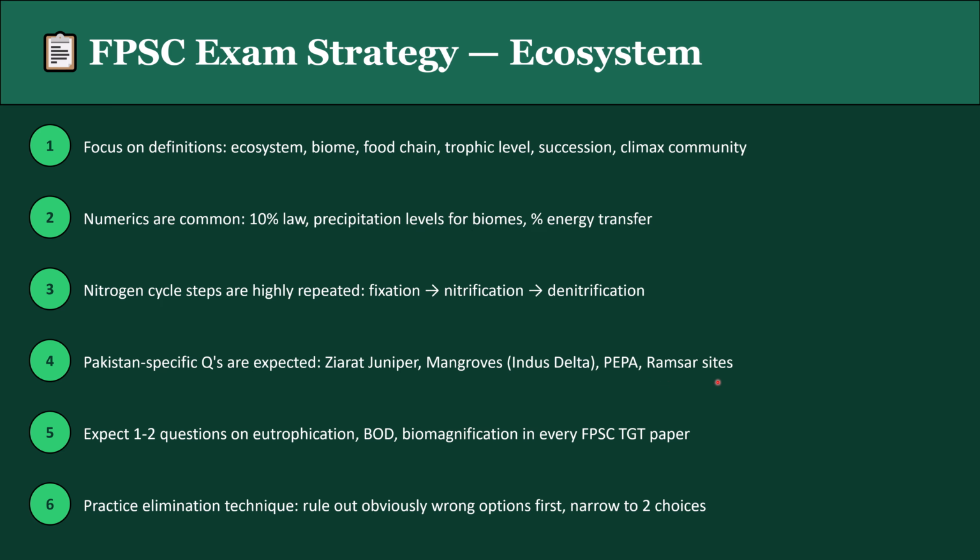Pepa, Ramsar sites. Number five, expect 1 to 2 questions on eutrophication, BOD and biomagnification in every FPSC TGT paper. Practice elimination techniques. Rule out obviously wrong options first, then narrow down to two choices. So that's all for today's lesson for FPSC TGT Biology exams, unit ecosystem.